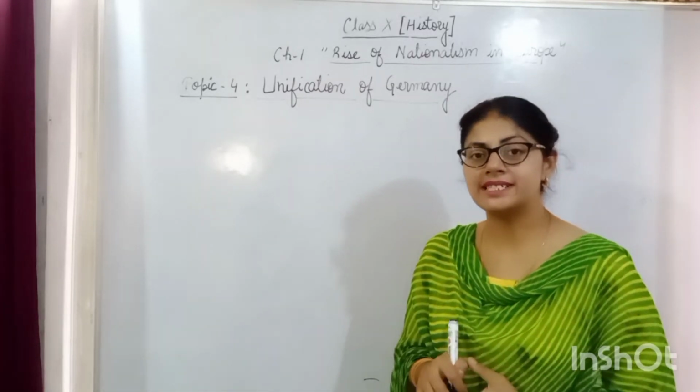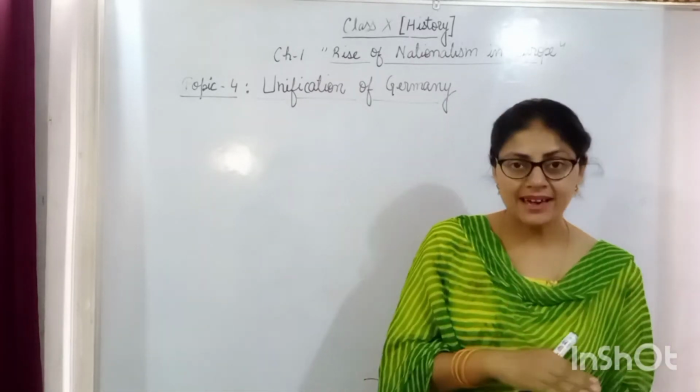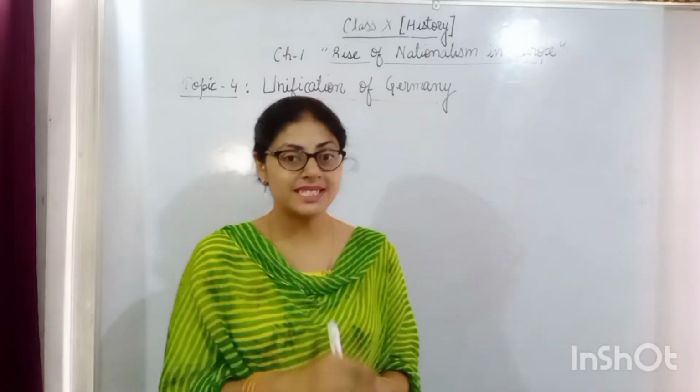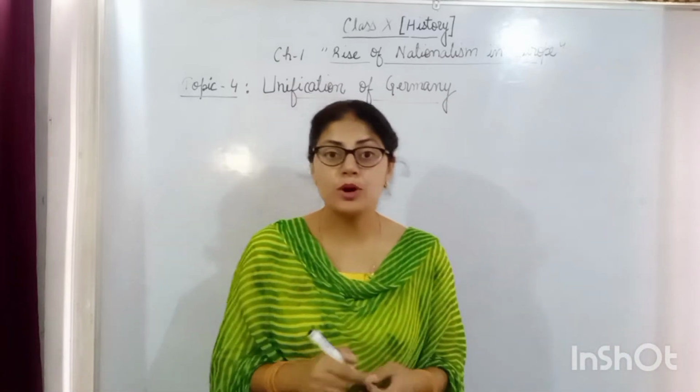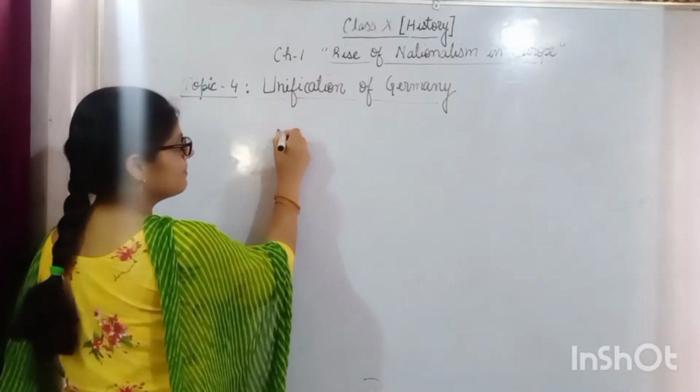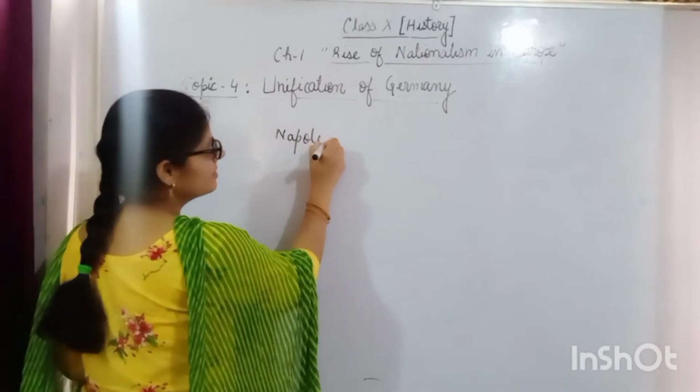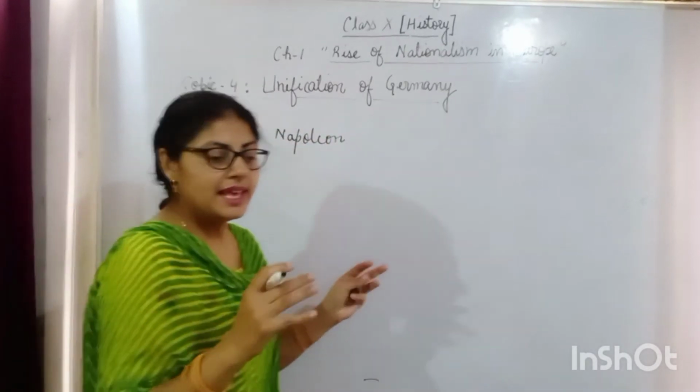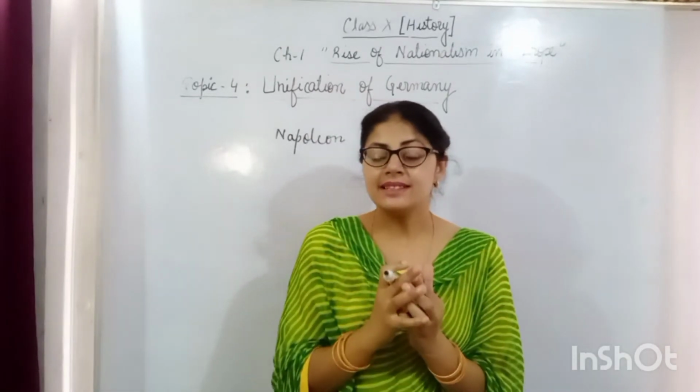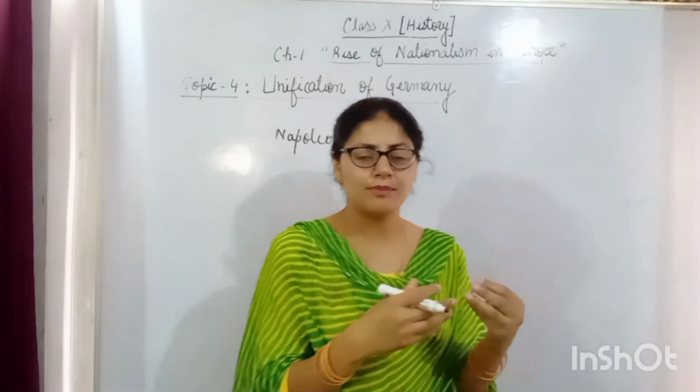So students, go back to the chapter. You have seen how Napoleon Bonaparte combined them.